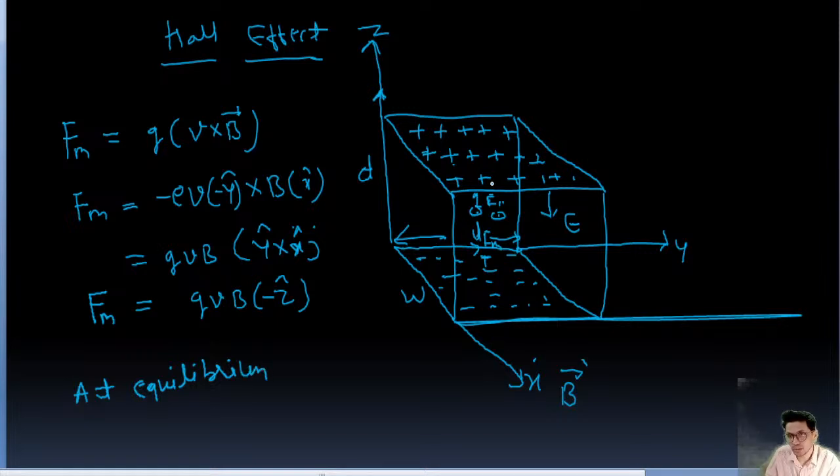Very simple, guys. So this is a conductor. There are 3 electrons. This is the width, this is the length, this is the thickness of the conductor. So what happens is because of the magnetic field, electrons start moving downward, right? And they start collecting on this surface, and because of that, positive charge gets created here, and negative charge gets created here. That is, there is an electric field which gets induced along minus this direction, along minus that direction, and because of that,